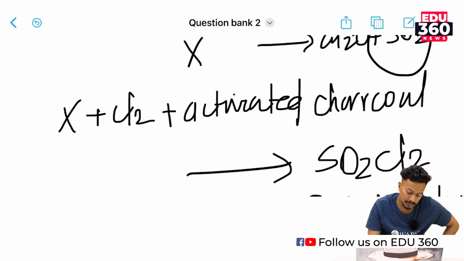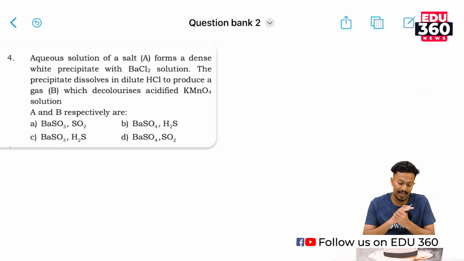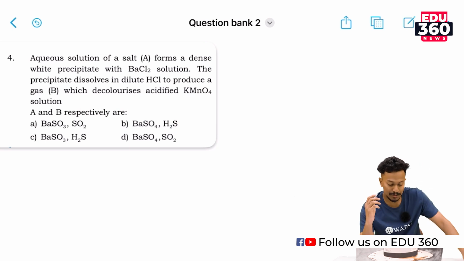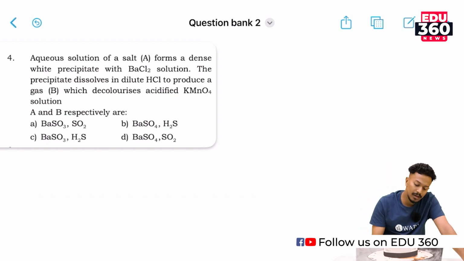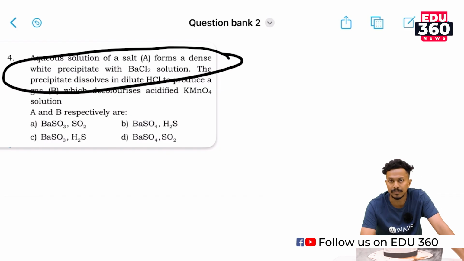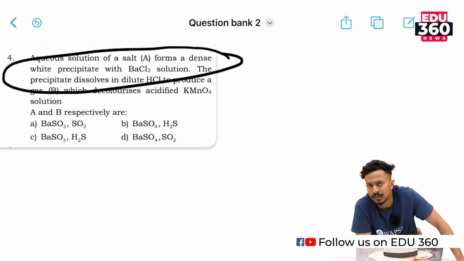We will move on to our next question. An aqueous solution of salt A forms a dense white precipitate with barium chloride solution. The precipitate dissolves in dilute HCl to produce a gas B, which decolorizes acidified KMnO4 solution. We will come back to the first part of this question. What do you think makes the decolorization of a KMnO4 solution?